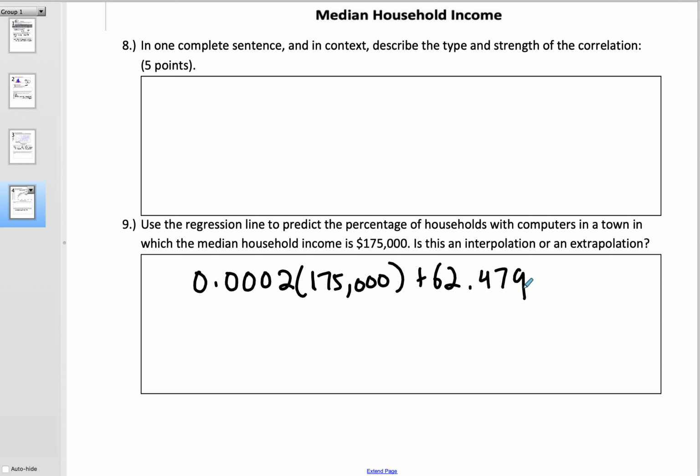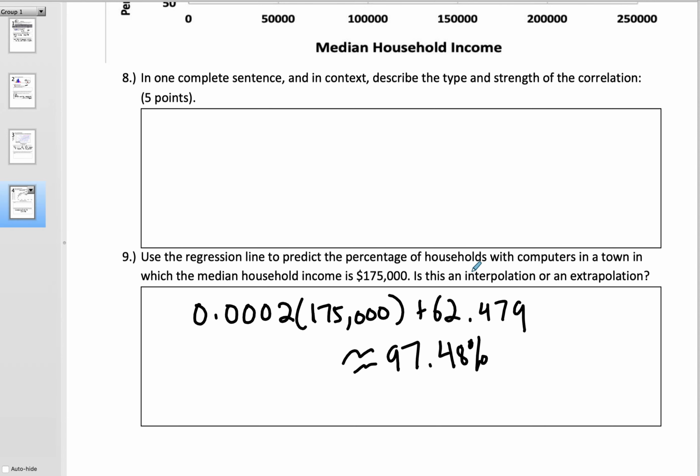So we're going to do 0.002 times 175,000 plus 62.479. And what I get is about 97.48%, 97.5, 97. I can handle all of those. So about 97%. And this is an interpolation.